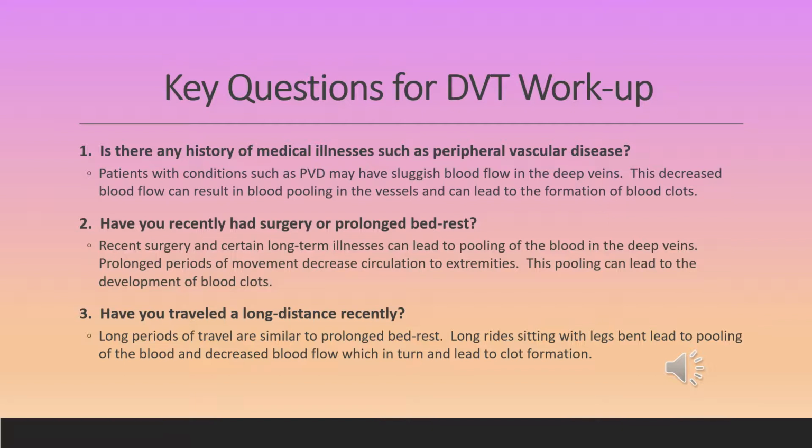Certain questions need to be asked for a DVT workup. Is there a history of medical illness such as PVD, peripheral vascular disease? Patients with this condition may have sluggish blood flow rates in the deep veins. This decreased blood flow can result in blood pooling in the vessels and lead to the formation of clots.